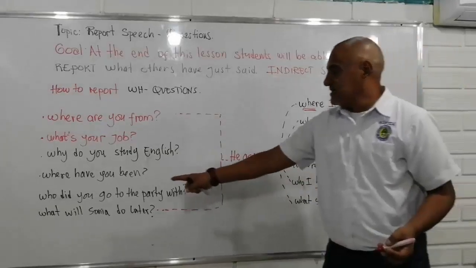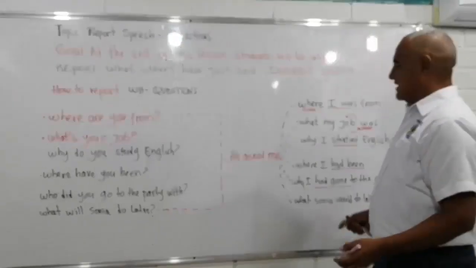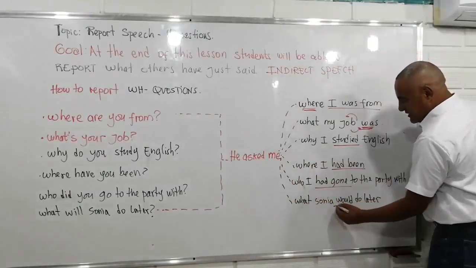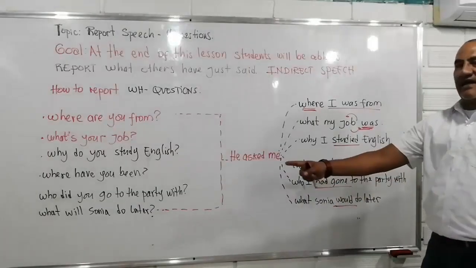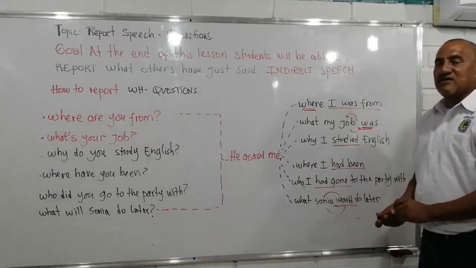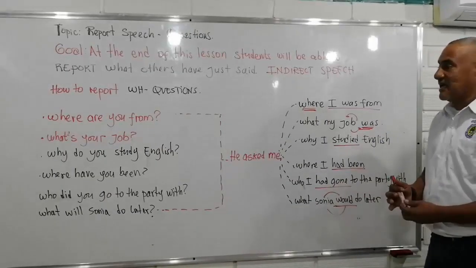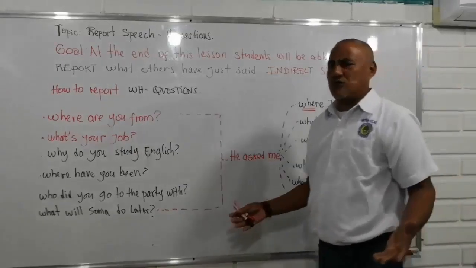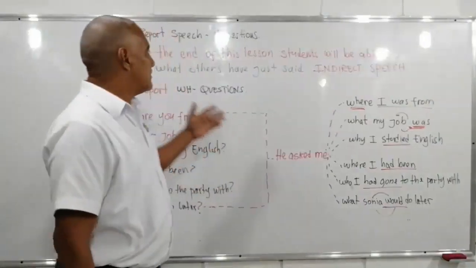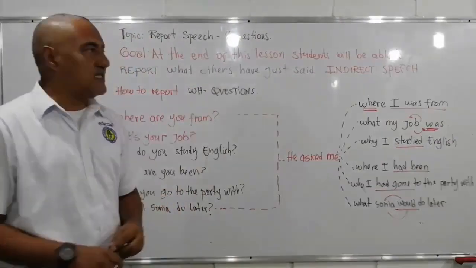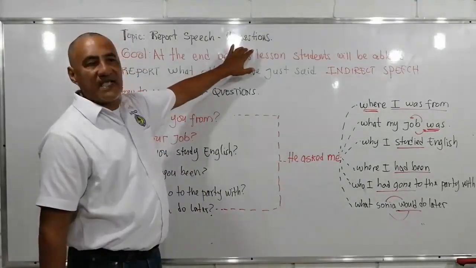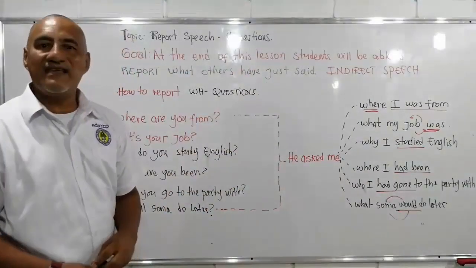And finally we have, what will Sonia do later? Then I will report this question. He asked me what Sonia would do later. Remember that "will" goes into "would", and I have to change the position of the auxiliary and the subject in this case. Okay, my dear friends, with this brief explanation, I consider that you are going to fulfill the goals that I set at the beginning, which is to report what we have just said, in this case questions, by using indirect speech.